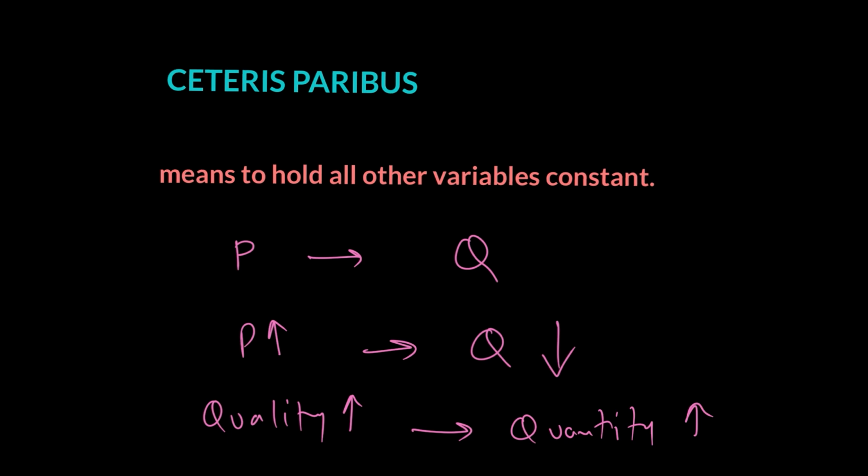We will be using ceteris paribus a lot when we come to the demand and supply chapter, because in that chapter we are looking at how various variables, like price, quality, weather, advertising, and all of these factors affect the consumption or production of a good. Therefore we need to keep the effect of each variable separate, or isolate them, by keeping everything else ceteris paribus, so that we can see how one variable is affecting the other variable.